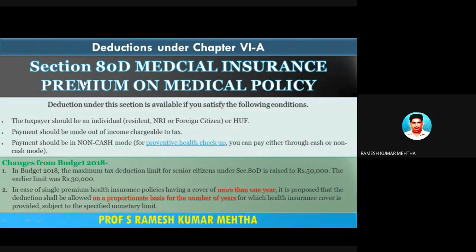And to ensure this medical policy is in force, he has to pay the medical insurance premium on the specified dates till the time it is in force. So if a medical insurance premium is paid on a medical policy, subject to certain limits, the assessee can claim deductions under section 80D.